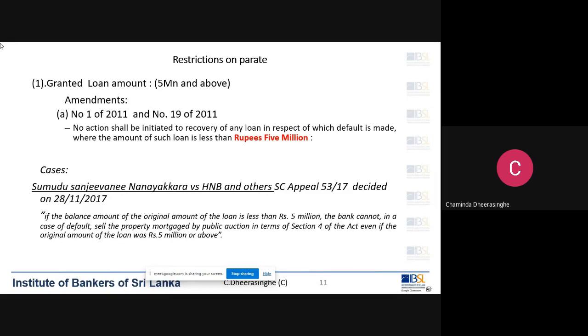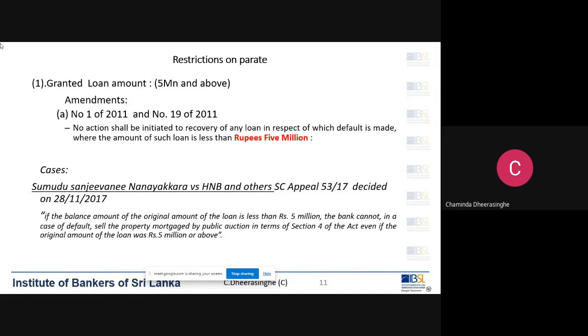That was the law. Then there was another question. When we say the loan amount has to be over 5 million, it was unclear to the banks.